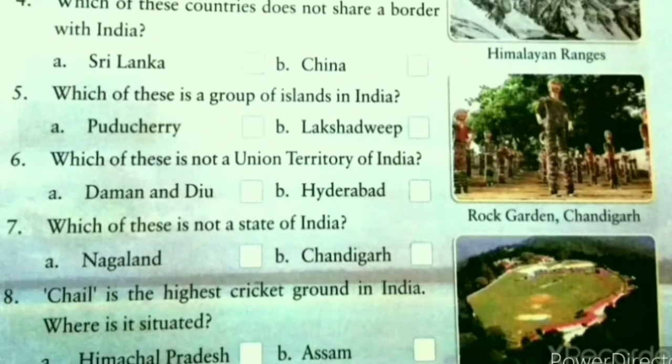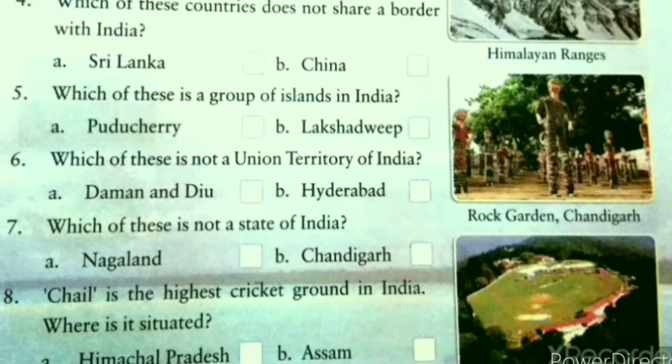Which of these countries does not share a border with India? Answer is China. So tick here China. Number 5. Which of these is a group of islands in India? Here the answer is Lakshadweep. Lakshadweep is a group of islands in India. So tick here Lakshadweep.